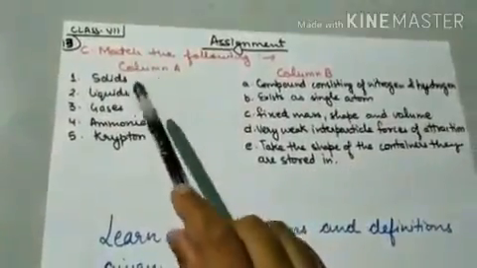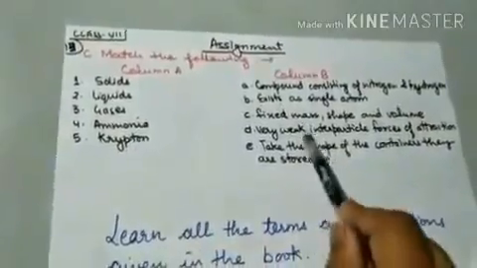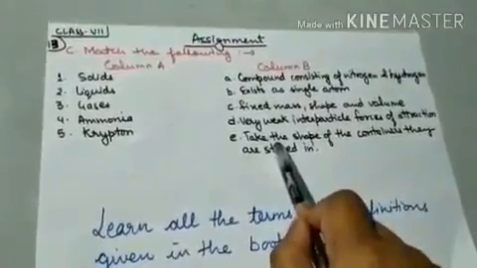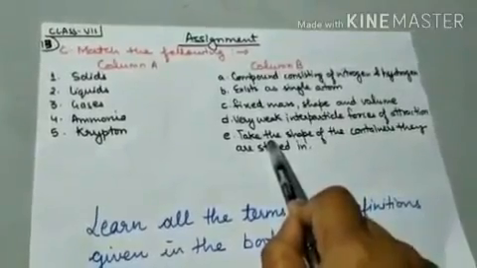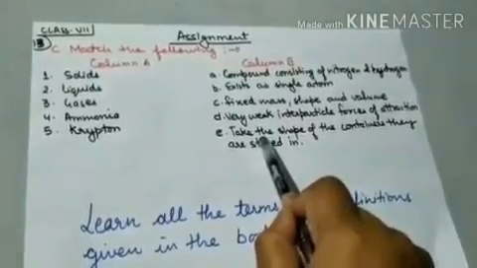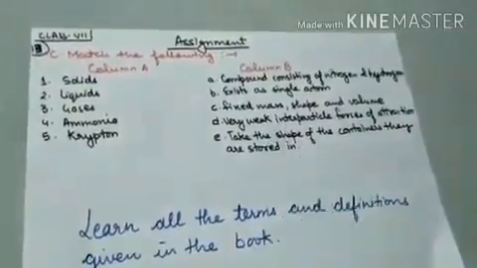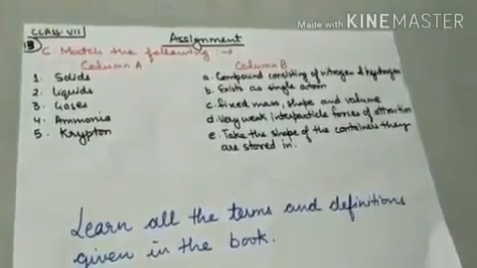Now next is match the following, column A and column B. Again you have to match column A with column B. This work also you have to do in the book only. Don't do these one-word type answers and questions, matching, fill-ups, true-false in the copy. All this work you have to do in the book only, and question answers, flowchart, give reasons, this work you have to do in the copy.